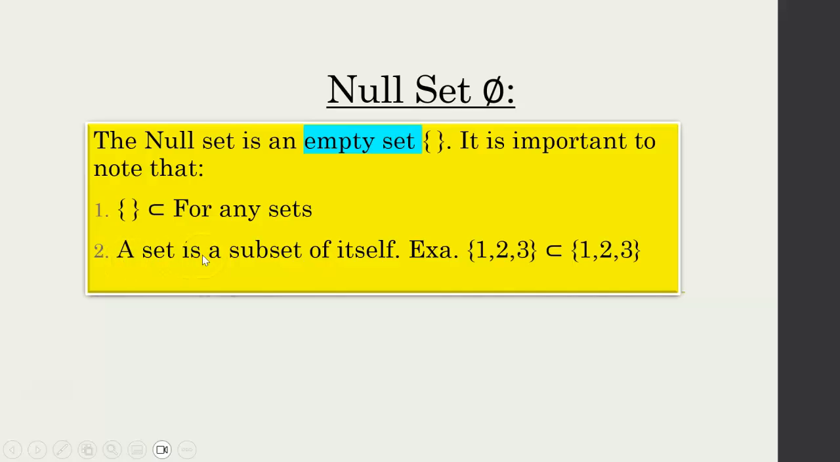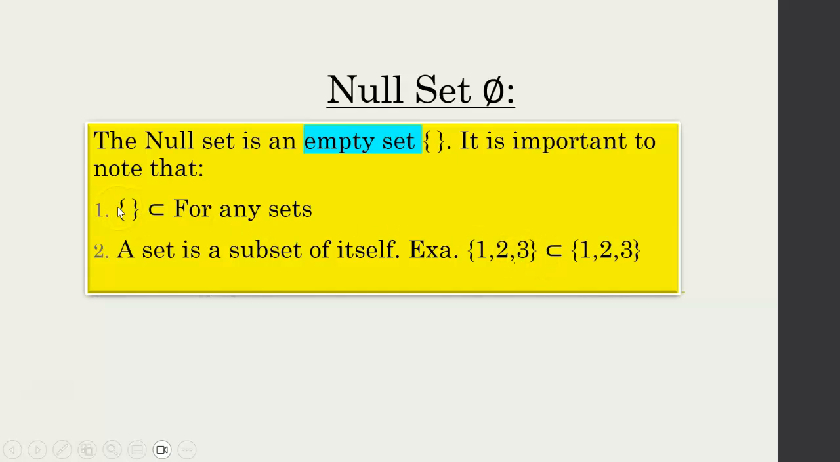A set is a subset of itself. So, what I mean by this is an easier one to understand. 1, 2, 3 is a subset of 1, 2, 3. So what that's saying is, is 1 in this set? Yes, it is. 2 is in the set? Yes, it is. 3 is in the set? Yes, it is. So it's a subset. Now I know what you're saying. Well, it's exactly the same. Yes, it is, but it is also a subset.